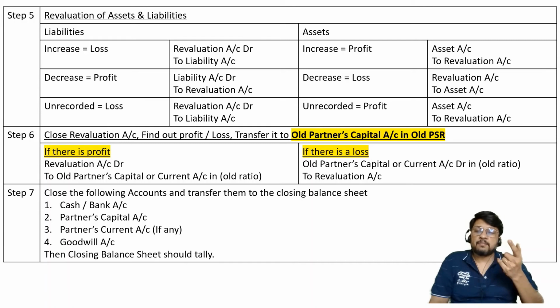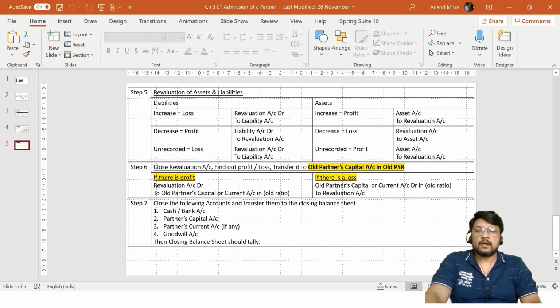So up to the 5th step we have already completed the things. Now we are going for the 6th step and 7th step. Is it clear to all of you? Chalo. So for the 6th step I am supposed to close the revaluation account. Let me go for closing the revaluation account.